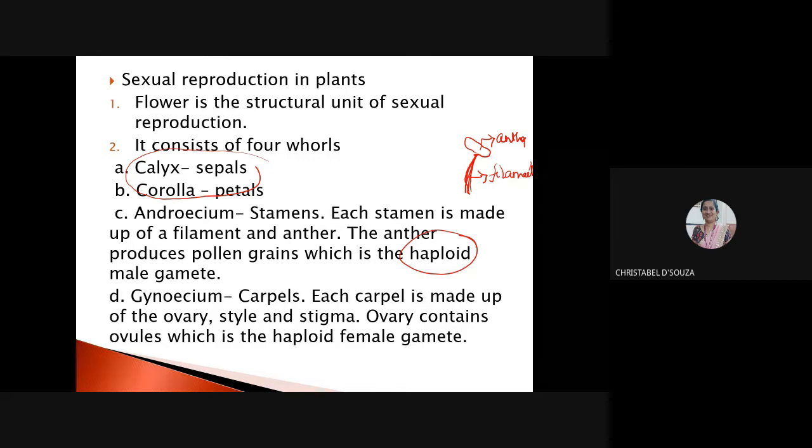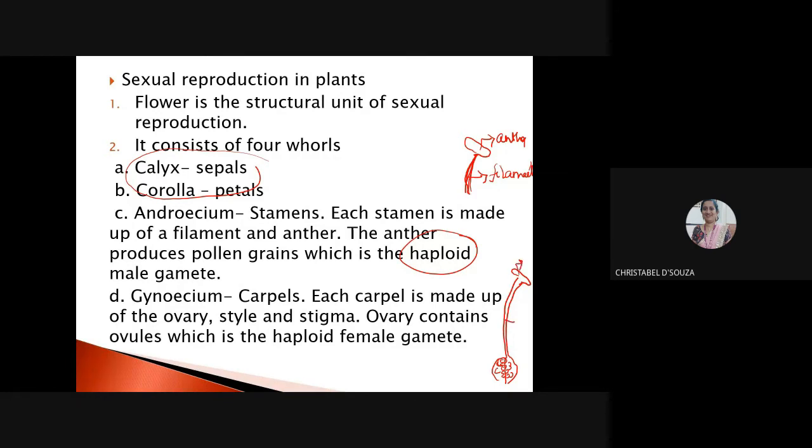Now, my gynoecium is made up of carpels, and each carpel is made up of an ovary, a style, and a stigma. Ovary, style, and stigma. In the ovary, there are ovules. Ovules are the haploid female gametes. The haploid female gametes are known as the ovules, right? Then you have the style, and last you have the stigma.